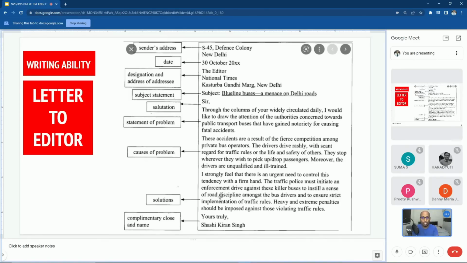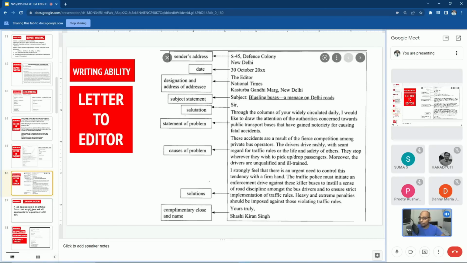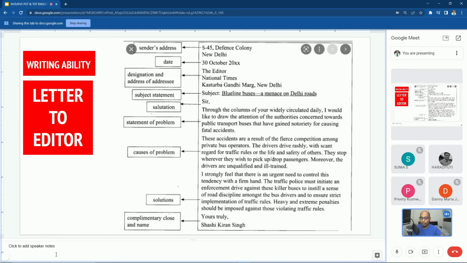The complimentary clause, the subscription with which you have to close the letter to the editor, is yours truly. Always remember, it is yours truly when you are writing a letter to the editor. Okay, then sir, can't we write yours faithfully or yours obediently instead of yours truly? No, you have to write yours truly only to the letter to the editor, because whatever information you have furnished in the letter is true to your knowledge. So yours truly must be written to the letter to the editor only, not to any other.